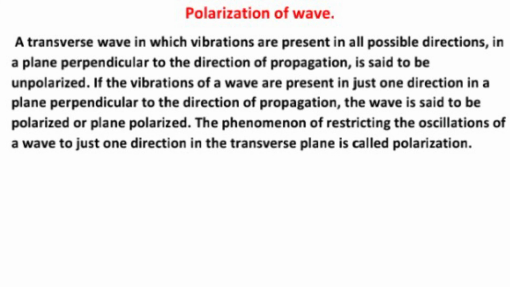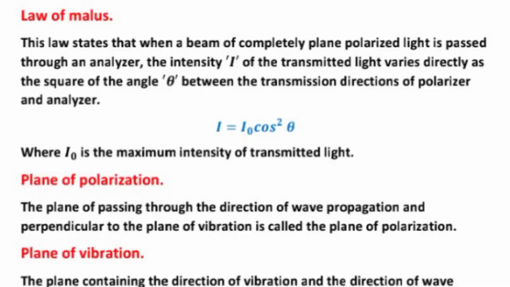Now the law of Malus. What is the law of Malus? This law states that when a beam of completely plane polarized light is passed through an analyzer, the intensity I of the transmitted light varies directly as the square of the cosine of the angle theta between the transmission directions of polarizer and analyzer, I equal to I0 cos square theta. Here, I0 is the maximum intensity of the transmitted light.